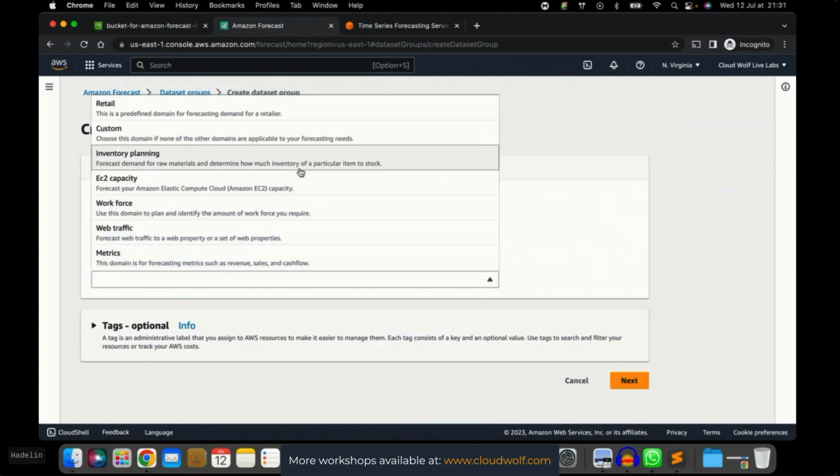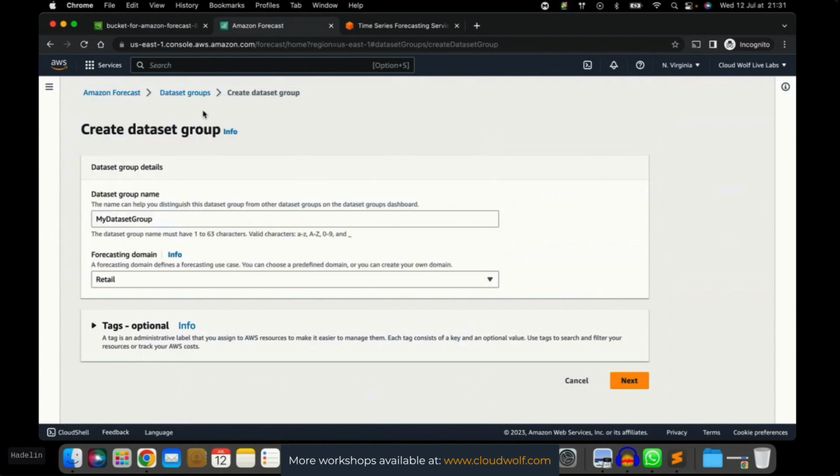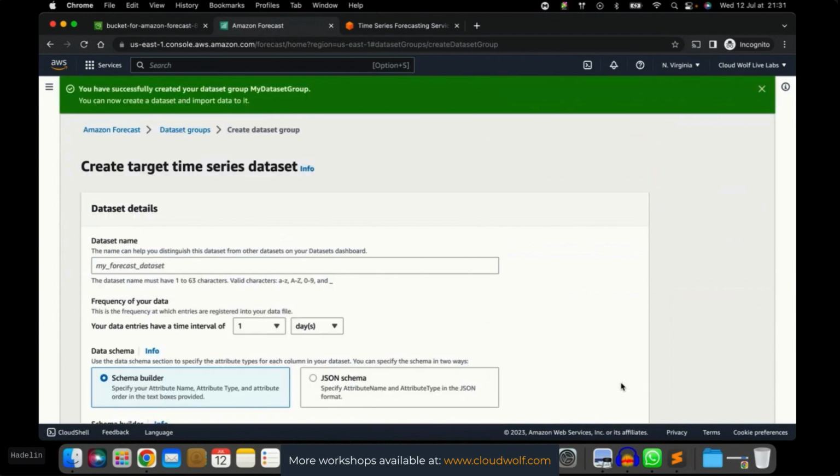And so, of course, what is our situation, our case study now? Retail. Absolutely. Retail, because we are predicting the sales of 2 items in a store. Therefore, the demand of items in a store. Therefore, that is retail. Okay, so retail and then next. Great, you have successfully created your dataset group, my dataset group.